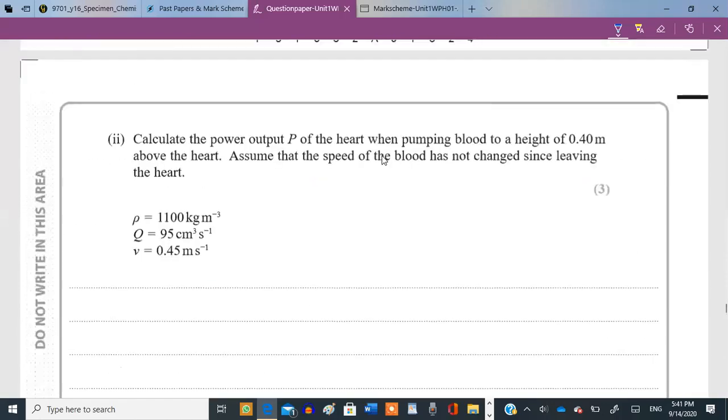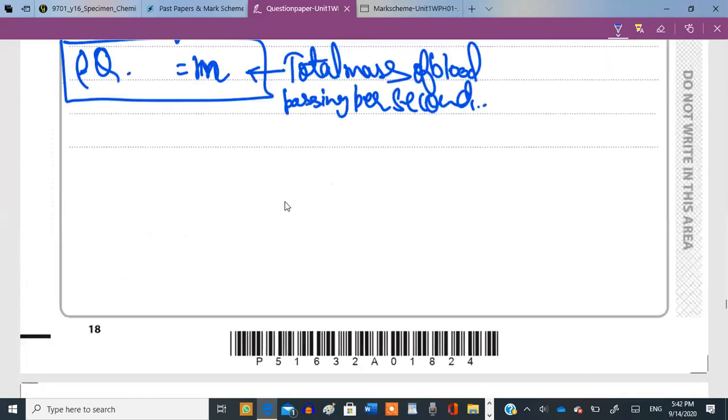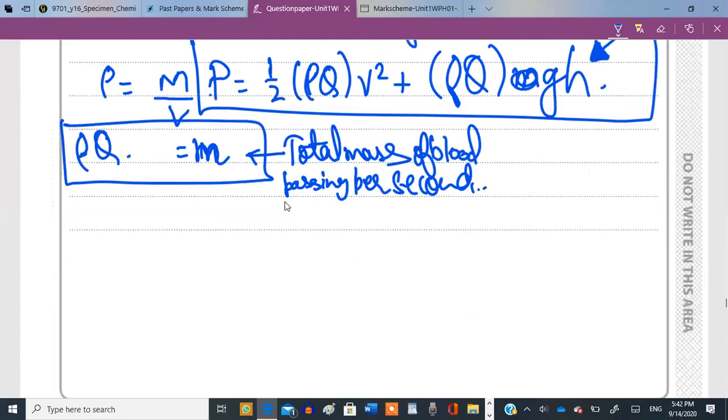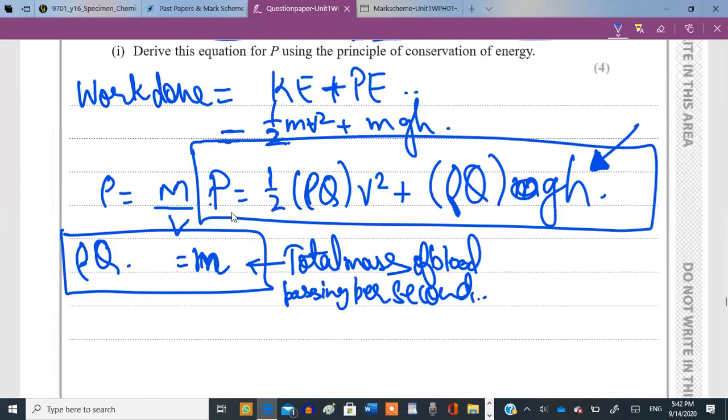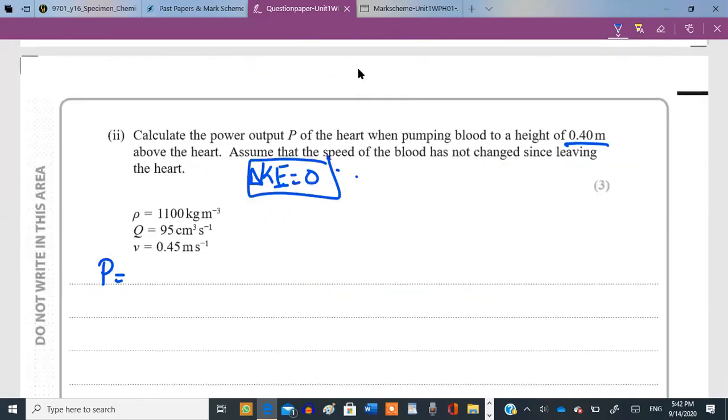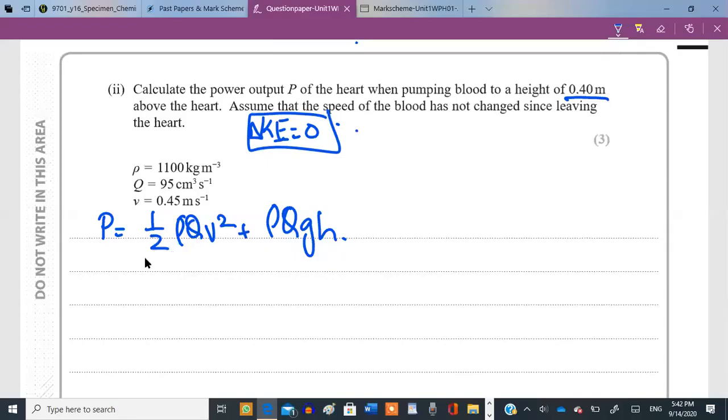Part 2 says calculate the power output of the heart when pumping the blood to a height of 0.4 meters above the heart. Assume that the speed of the blood has not changed since leaving the heart. Speed has not changed means the change in kinetic energy has become what? Has it become 0 or not? Yes, definitely. So this entire factor becomes 0 because there is no change in kinetic energy.